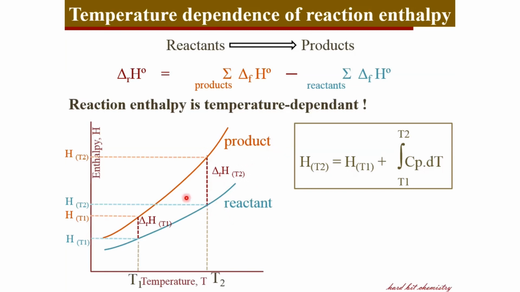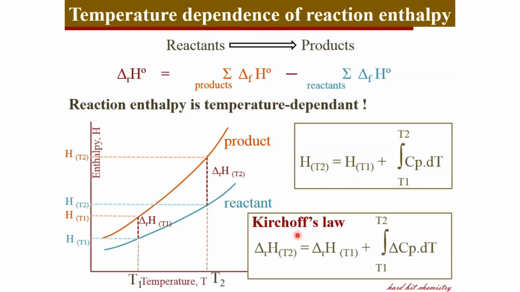And if you extrapolate the equation here over to the reaction enthalpy, or change in enthalpy during the reaction, we will end up with this: the enthalpy change associated with the reaction at temperature T2 and the enthalpy change associated with the reaction at temperature T1 are related through the change in specific heat capacity between the reactant and product over the T1 and T2 temperatures.